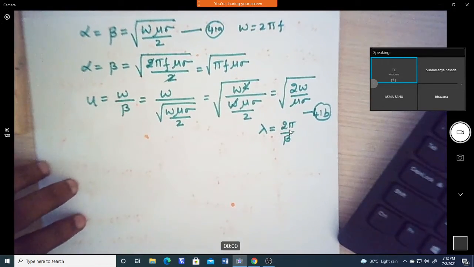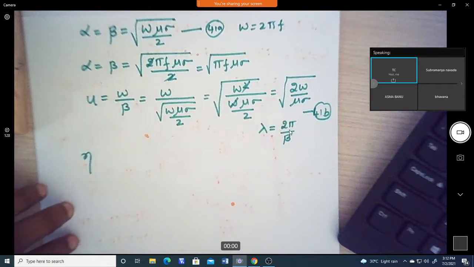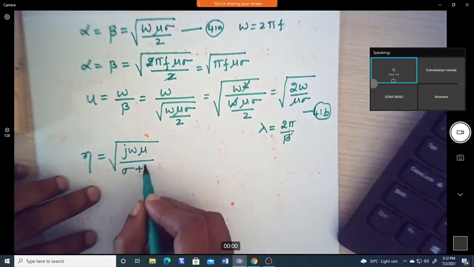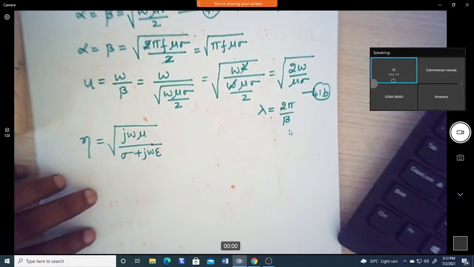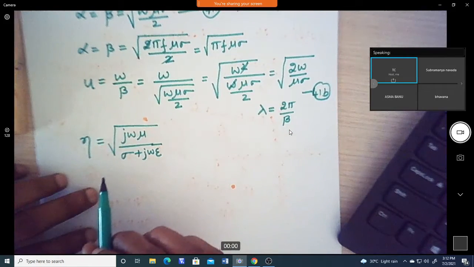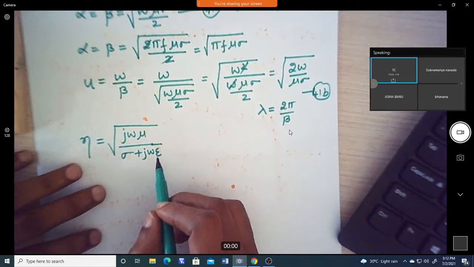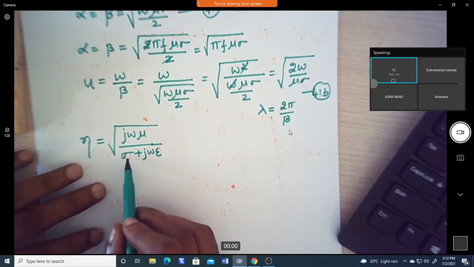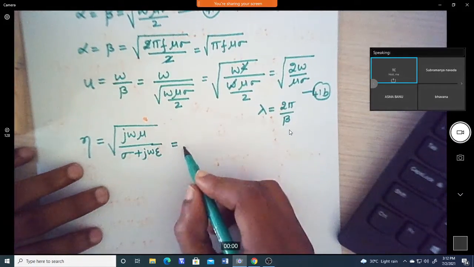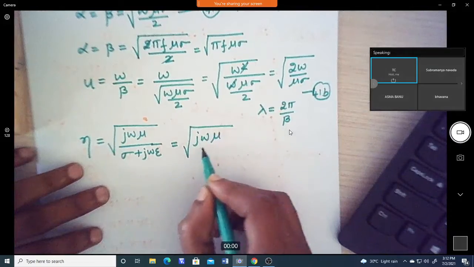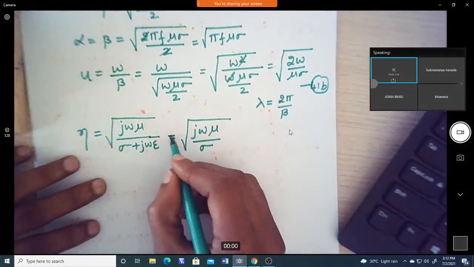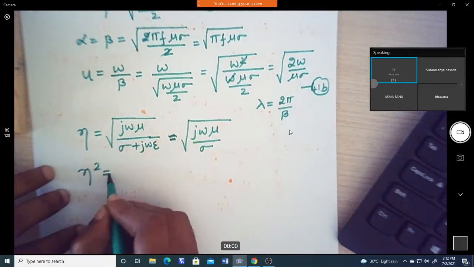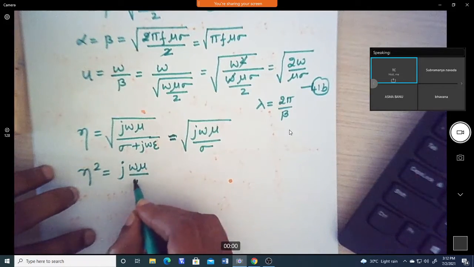Now if I take the intrinsic impedance, which is given by the square root of j omega mu divided by sigma plus j omega epsilon, this is the equation from the earlier equation. Now if I take the condition that sigma is far greater than omega epsilon, this term is very large compared to that one. So we can approximate eta square as j omega mu by sigma.